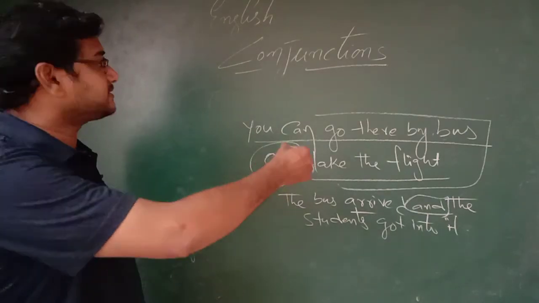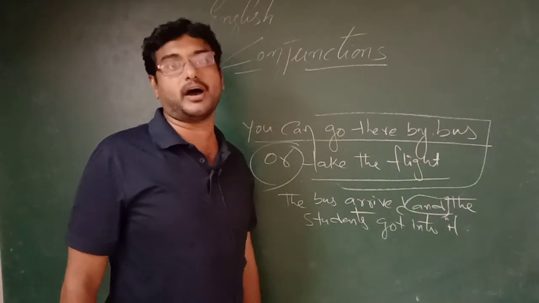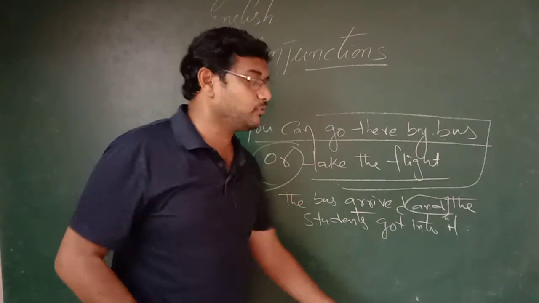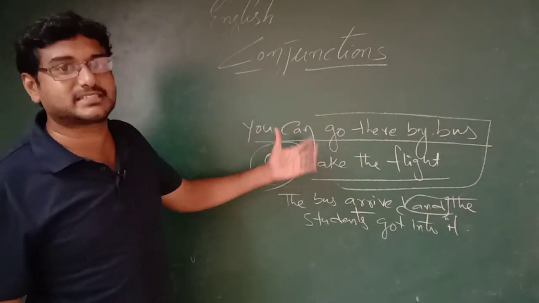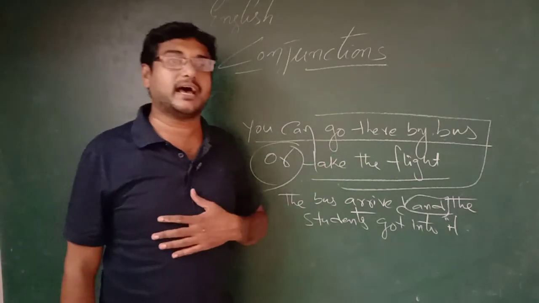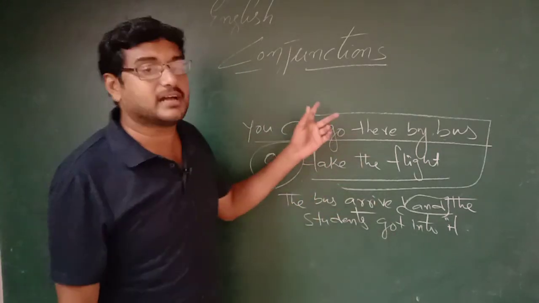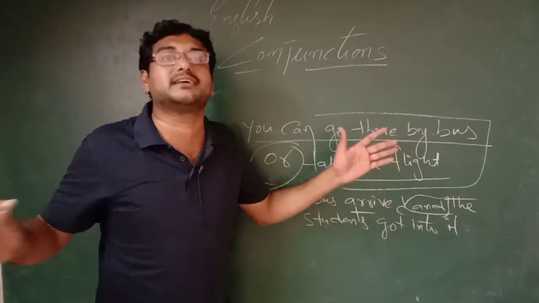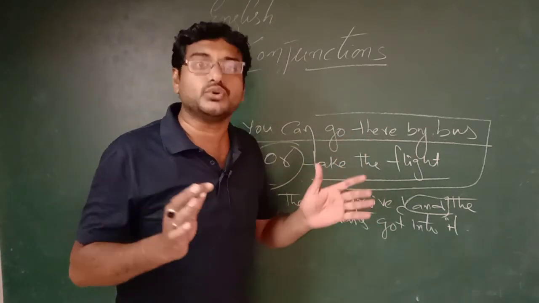Okay, so what are the 7 coordinating conjunctions? Just remember FANBOYS. So in the next class we are going to discuss the correlative conjunction and subordinating conjunction. Now what is a conjunction? They are also called linkers because they link 2 words, 2 phrases, 2 clauses or 2 sentences.